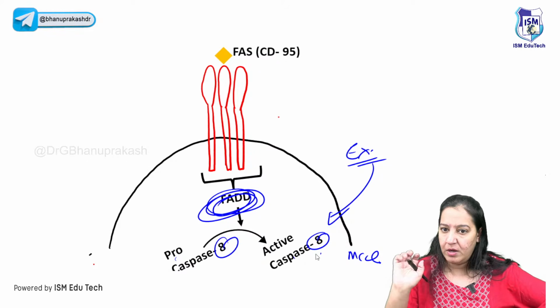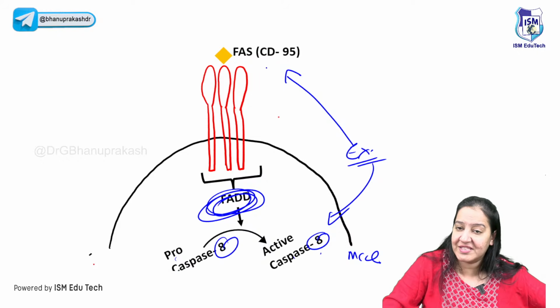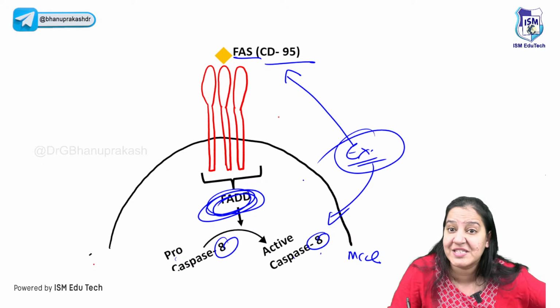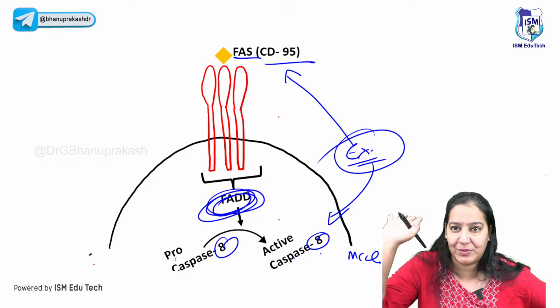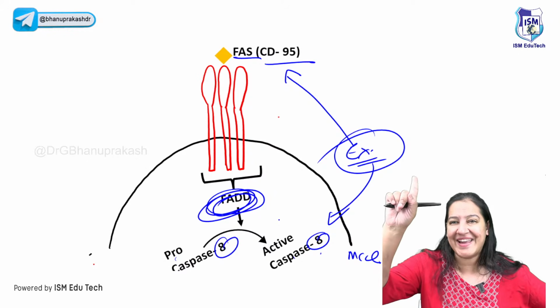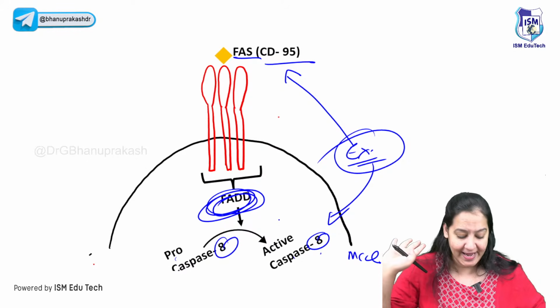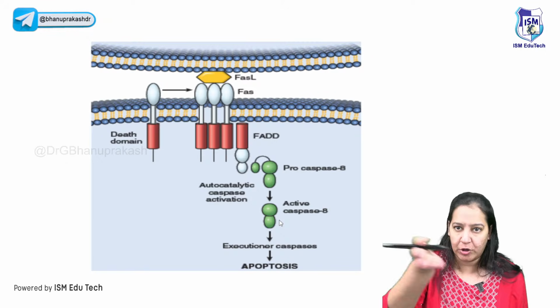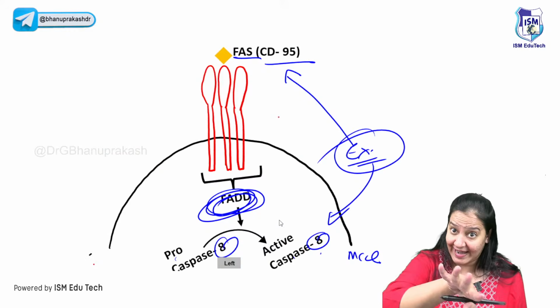You can understand now. CD95 or death receptor or FAS is associated with the extrinsic pathway. I am teaching you the extrinsic pathway. In the extrinsic pathway, the first caspase which gets activated is caspase number 8. Okay. Here is the intermediate. The same is from Robbins, the same diagram, which I have simplified like this for you.